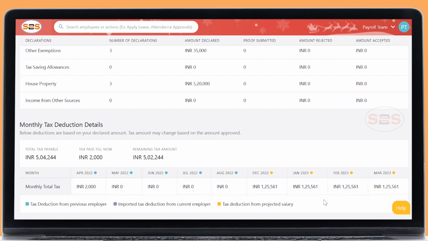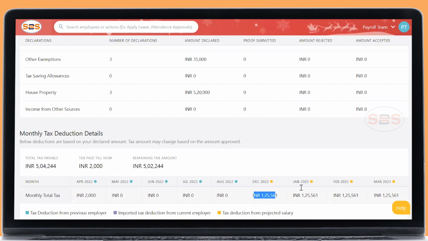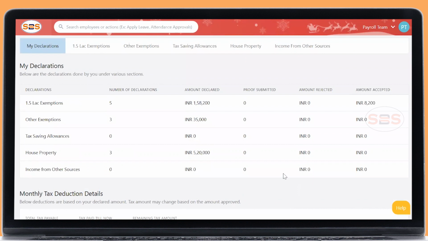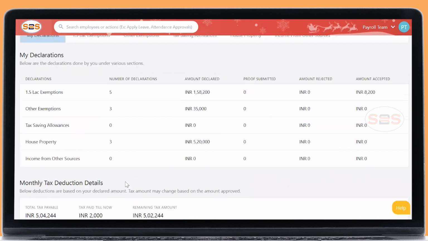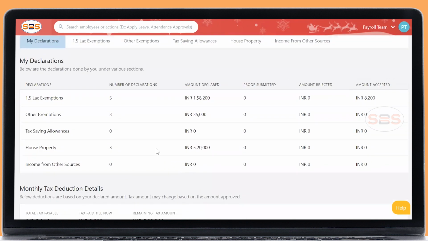So if you remember, the total tax value was 154 for each month. Now it is reduced to 125. So if you have still more investment plans, you can declare it, make the investments, and submit the proof. So how to check whether whatever I've declared has been considered or not?